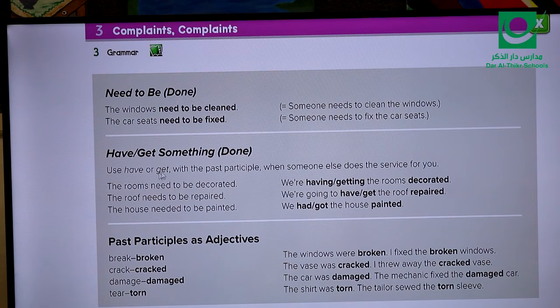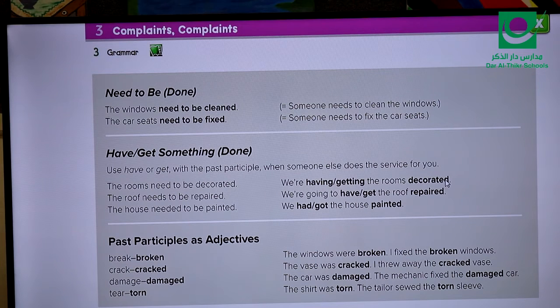We use have or get with the past participle, verb 3, when someone else does the service for you. That means someone else will do this service for you. For example, I said here the rooms need to be decorated. The rooms need to be decorated. That means we are having or we are getting the rooms decorated.